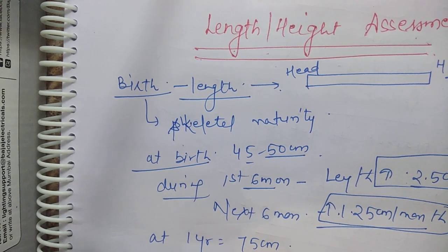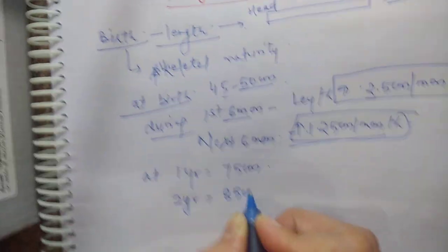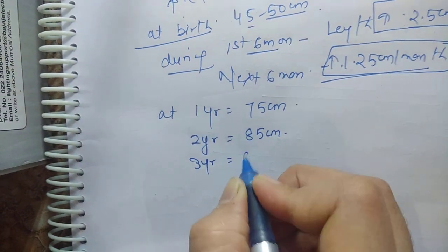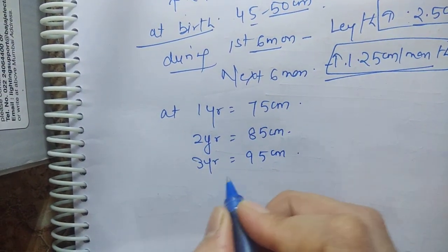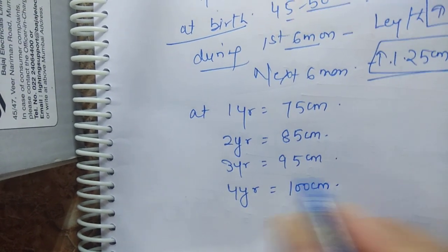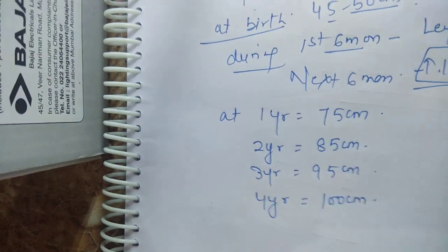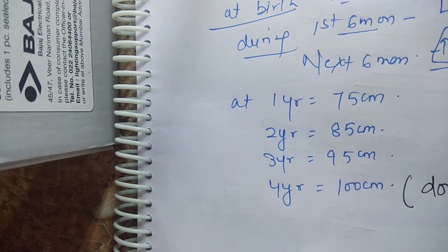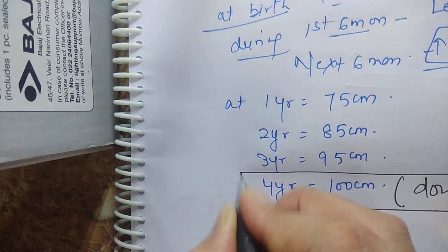At the age of 2 years, length is 85 centimeter. At the age of 3 years, length is 95 centimeter. At the age of 4 years, length is 100 centimeter. So the height doubles at the age of 4 years.